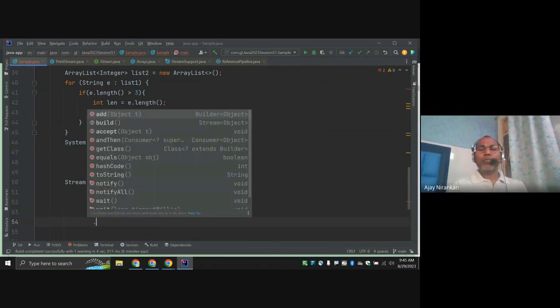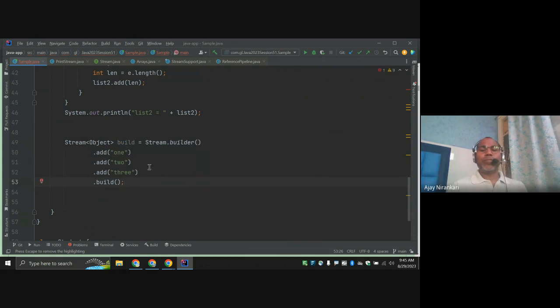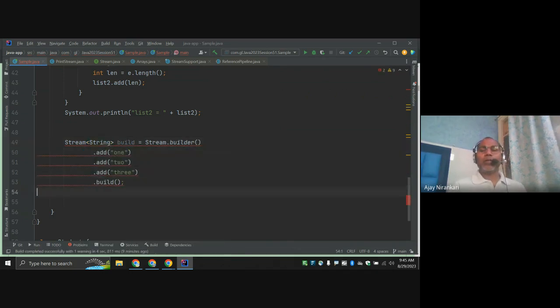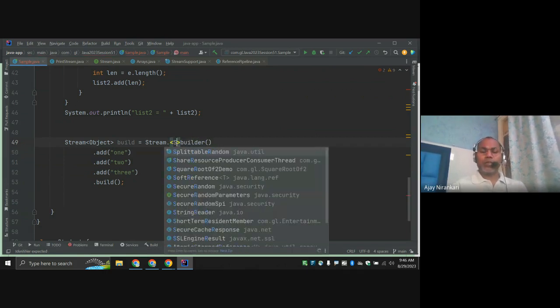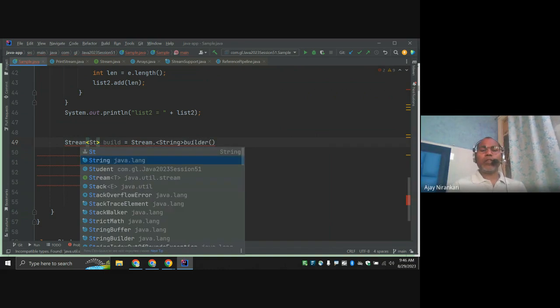Dot later must be a method like build. They return a stream. Somehow here I need to specify the string. I want to specify this is for a String.